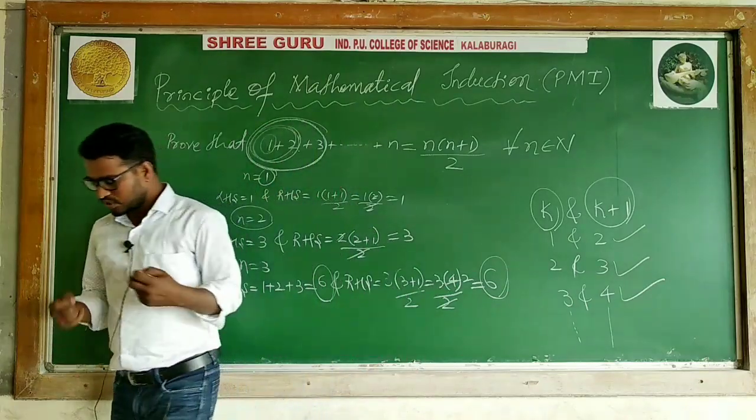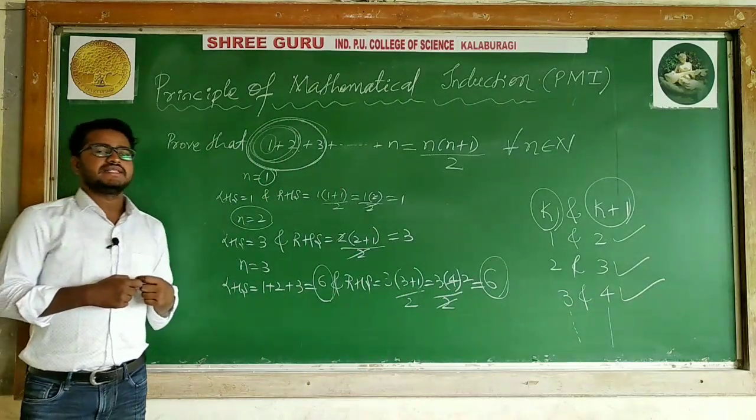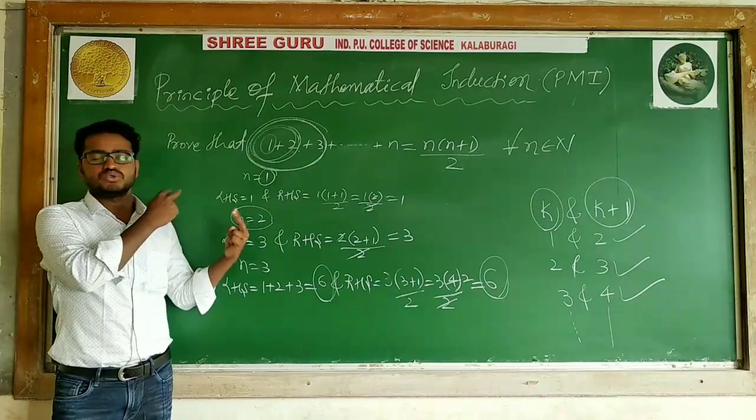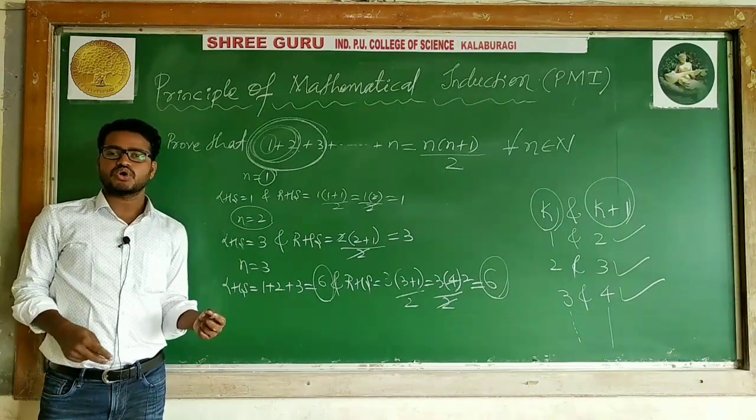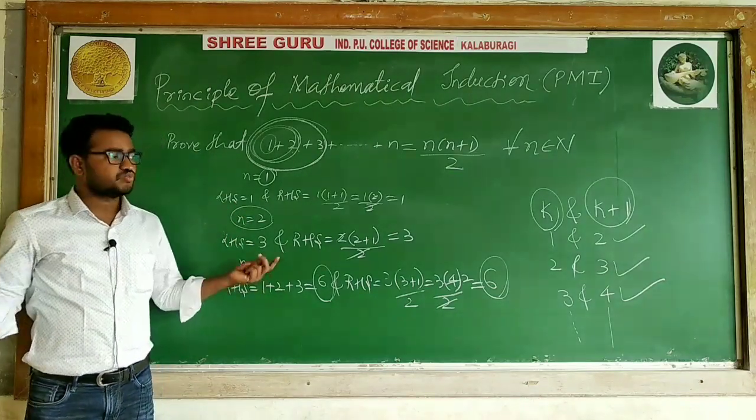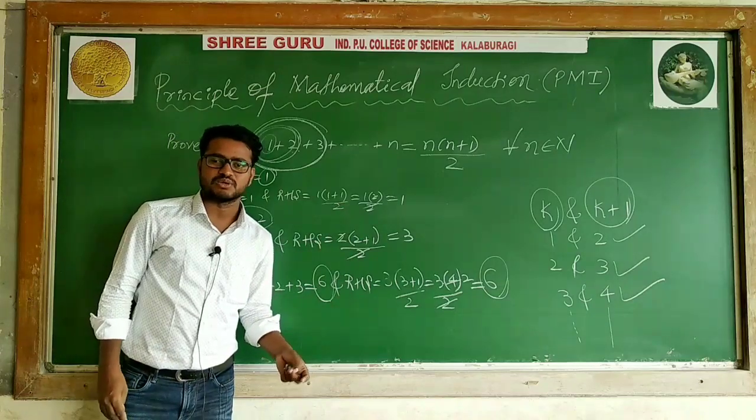In that case, we are concluding that the given statement is true for 2 consecutive numbers. Which consecutive numbers? We don't know. That we are saying k and k plus 1. What does it mean?